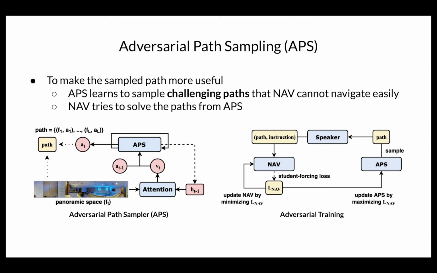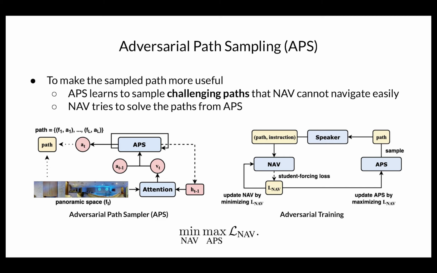At first, APS samples a path and applies the speaker to get the instruction. With the path and instruction, we train the navigator and get the training loss, which is the loss NAV here. The loss NAV represents how difficult the path we sample is in terms of the navigator. The navigator minimizes loss NAV to learn from the sampled path. But our APS targets maximizing loss NAV so that it can sample more challenging paths that actually help the navigator. So there is an adversarial situation of loss NAV between the navigator and our APS.